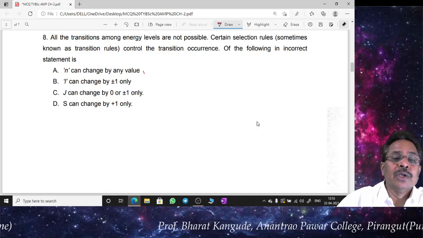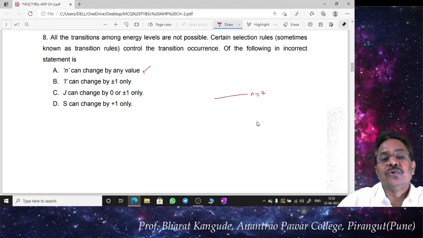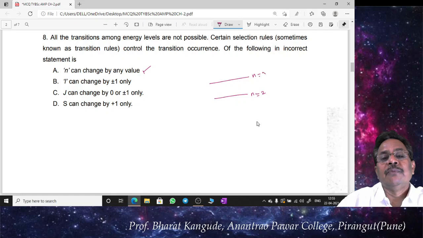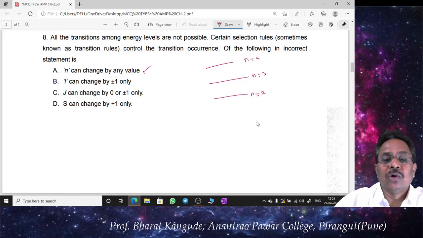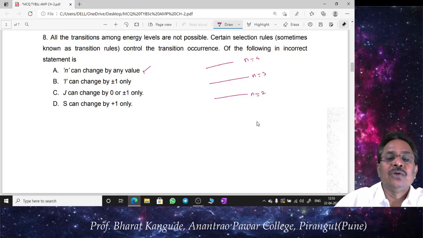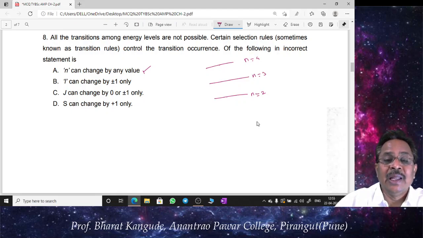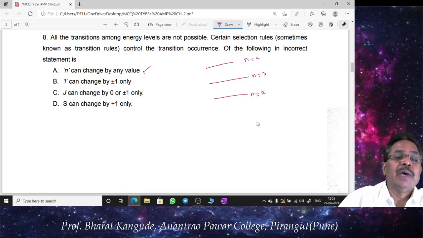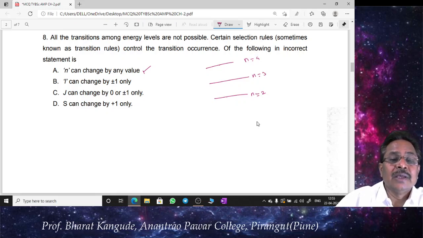This is allowed. So we can get any principal quantum number. If n is equal to 2, n equal to 3, n equal to 4, this is valid. You are allowed to transition from n equal to 2 to 4 or 4 to 3 or 3 to 1, etc. So there is no restriction on the value of change in n. So n can change by any value. This is also allowed. Then L is again a subshell of this.